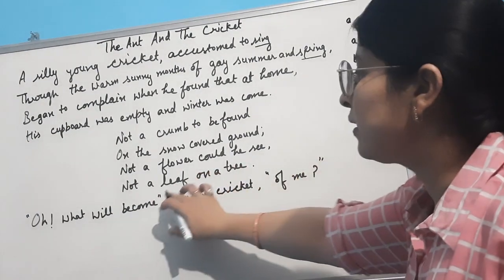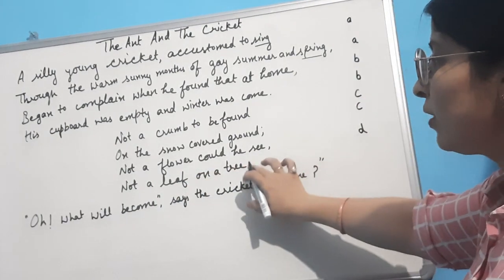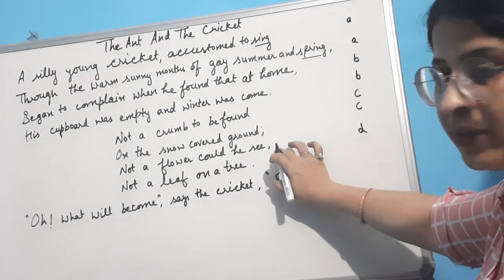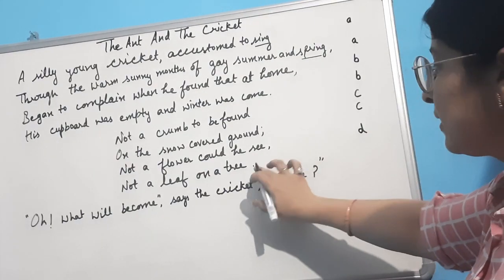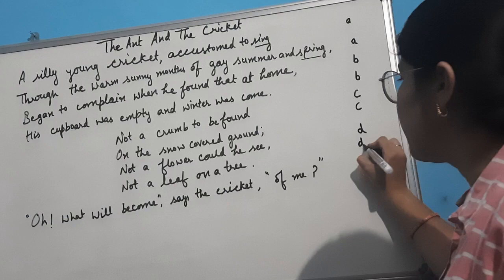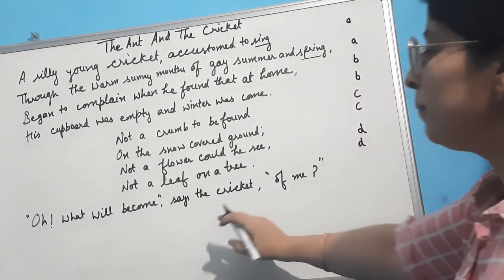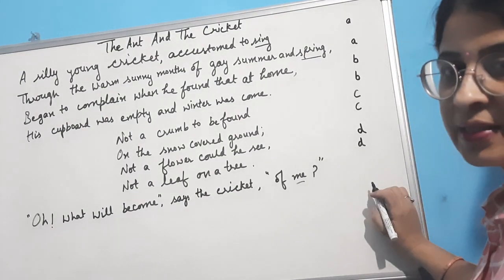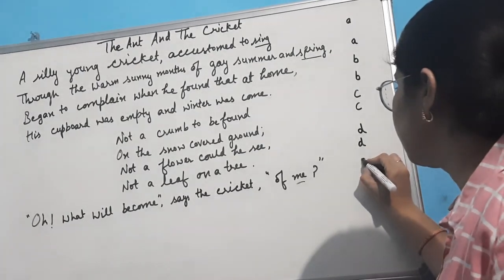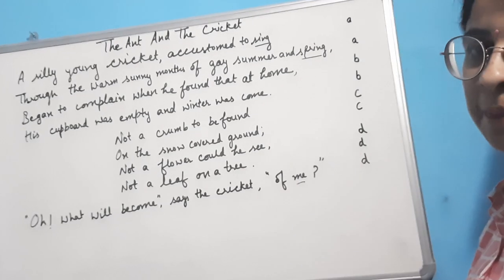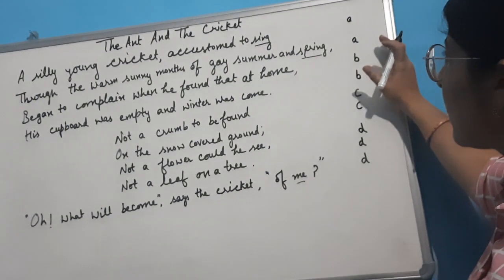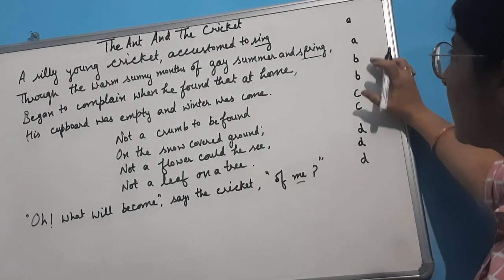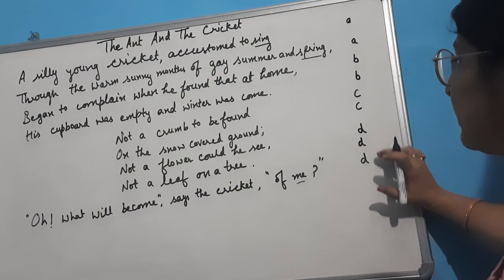Not a leaf on the tree, e sound it is giving, so we consider it d too. Oh, what will become, says the cricket, of me. E sound again, so we consider this also d. So our rhyming scheme here is a, b, b, c, c, d, d, d.